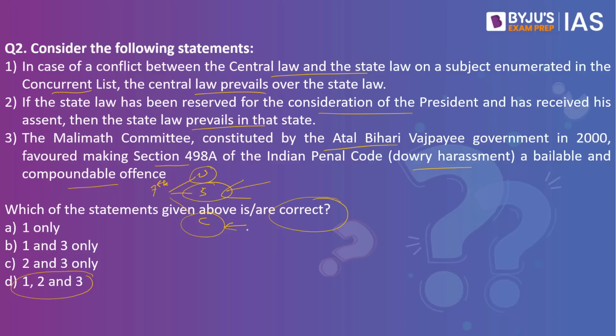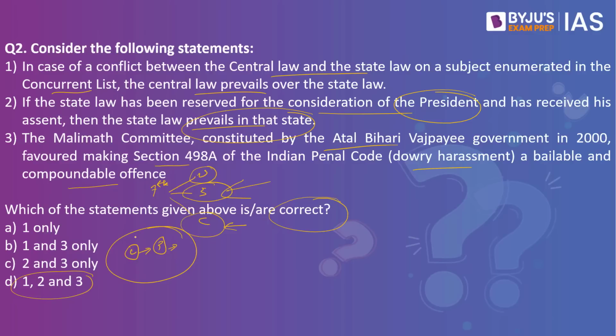When you look into the second option, if the state law has been reserved for the consideration of the president and has received its assent, then the state law prevails in that state. What do we mean by it? Let's say there is a state law. This state law is being referred to the president. Now the president has given assent to it. He has given permission to it. In that case, even if the state law is against the central government law, because the president has given the permission to the state law, that will prevail, says the second statement. So the second statement is right.